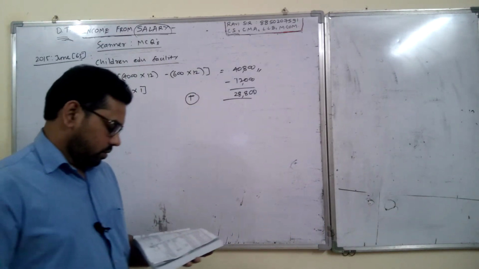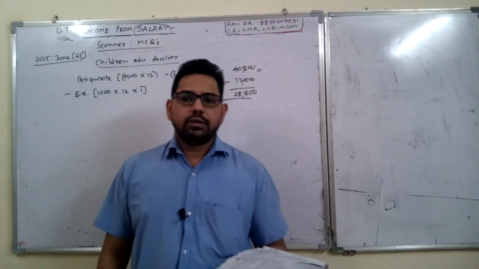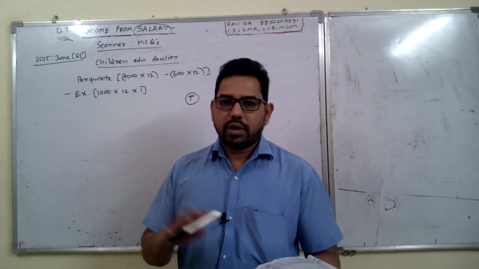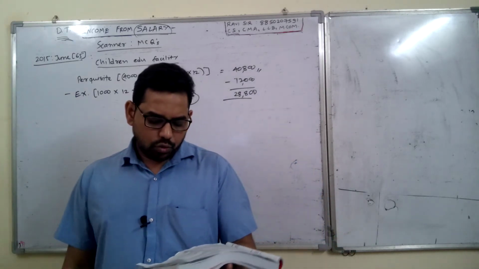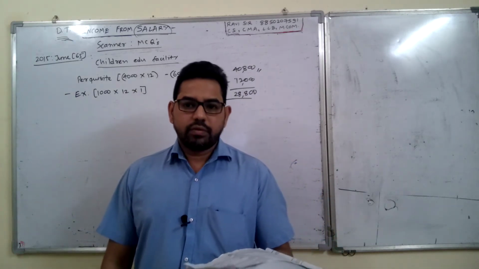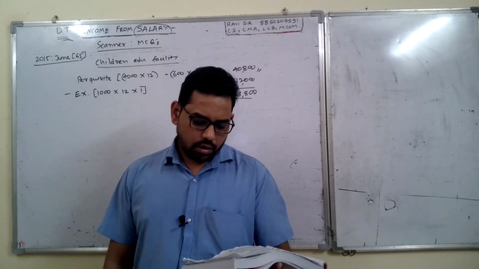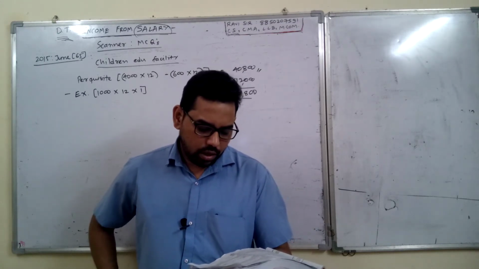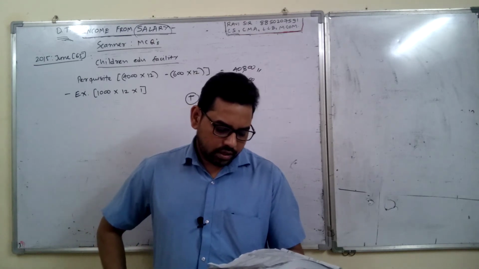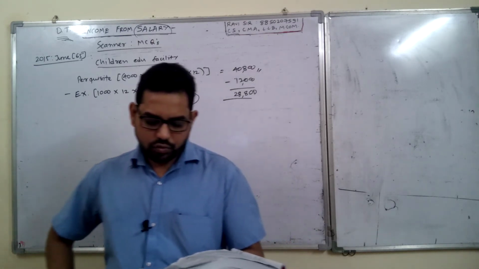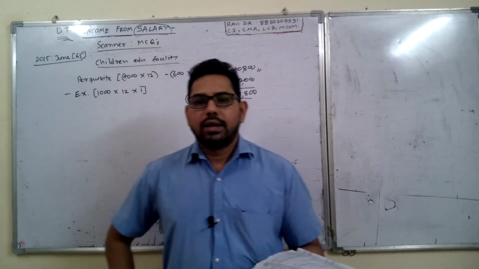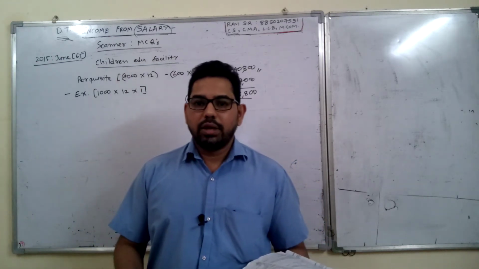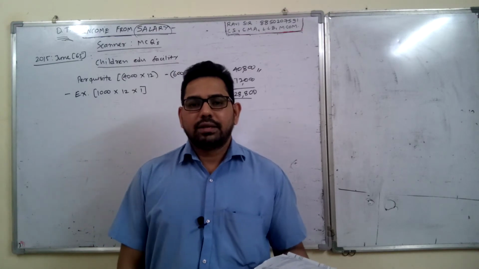Now next question, 2015 June 66. It's a very easy question, that's why I'm not writing on the board. Ashok took an interest-free loan of rupees 15,000 from B Limited, the employer. Assuming that the market rate of interest on similar loan is 10%, the taxable value of the perquisite in the hands of Ashok will be. So this is which case? This is the case of interest benefit, because the loan is taken by the employee from the employer.